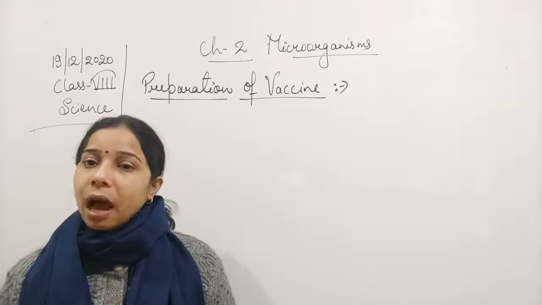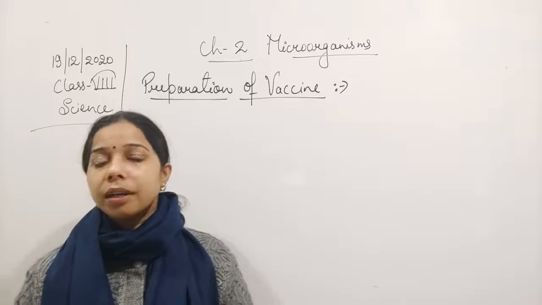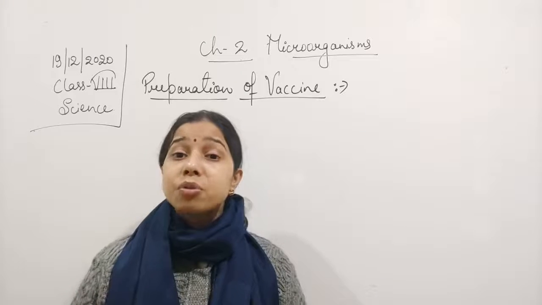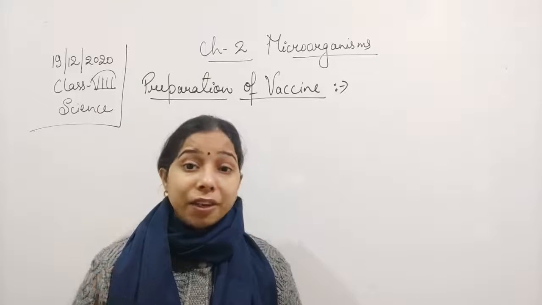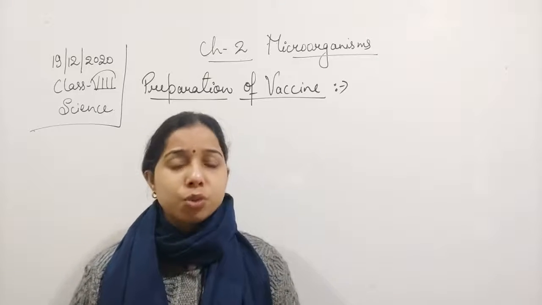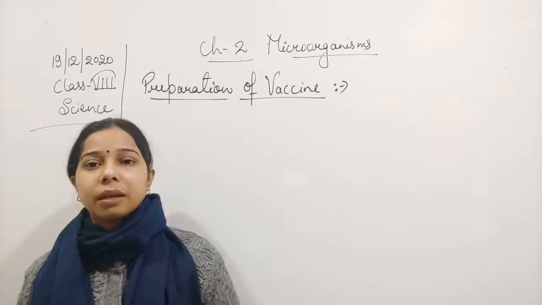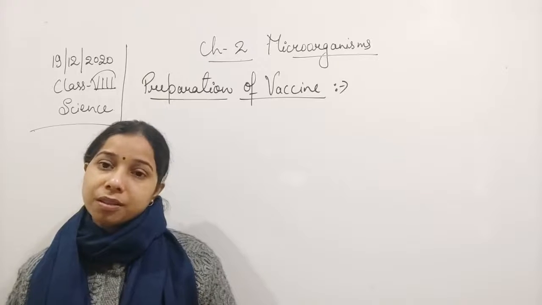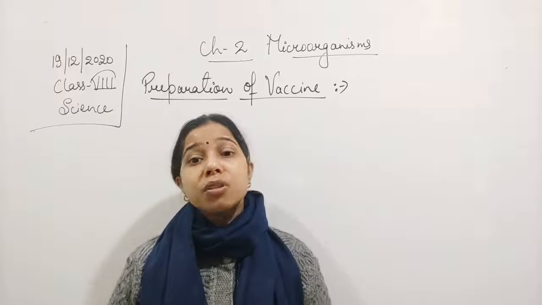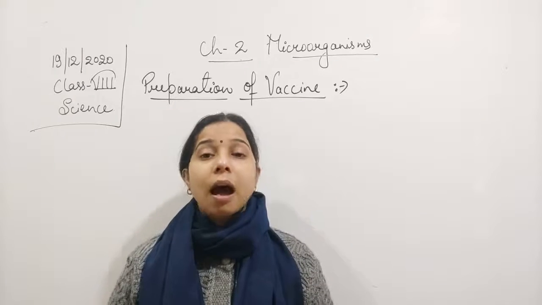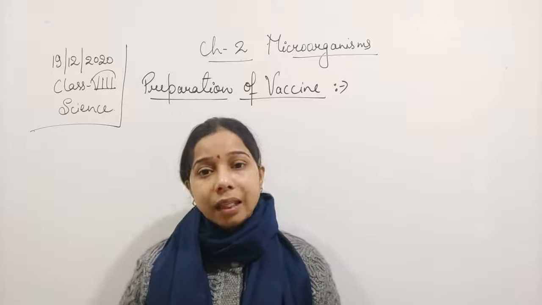What happened after that? The doctor has injected the dead microbe, the immune system worked on it, and now the immune system has recognized the microbe. So whenever in future the live microbe related to the one already injected as a dead or weakened microbe enters the body, the immune system will not take much time to recognize it, because it already knows about the microbe and what method should be used to kill its effect.